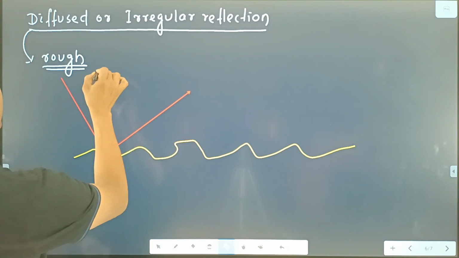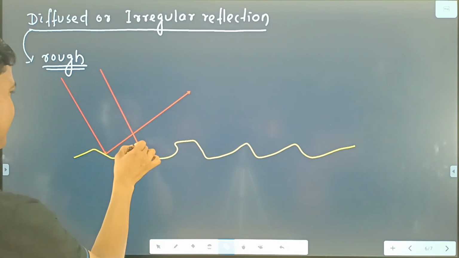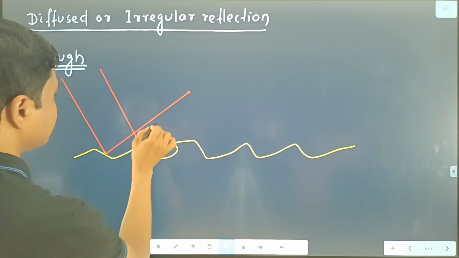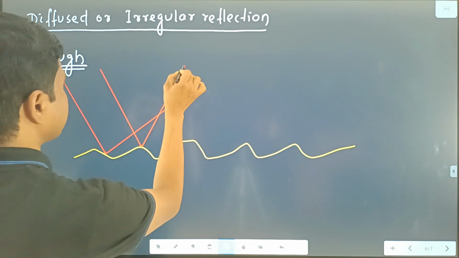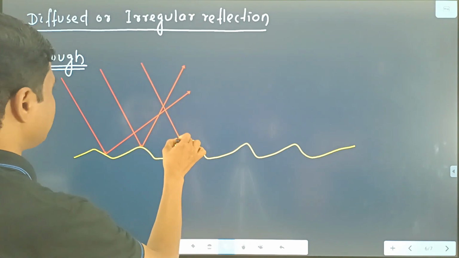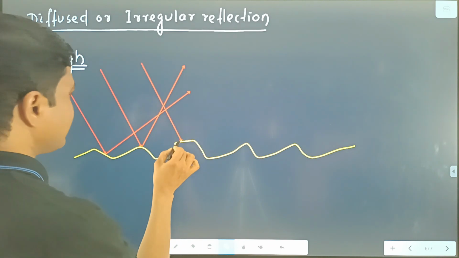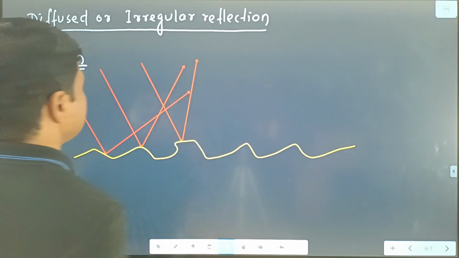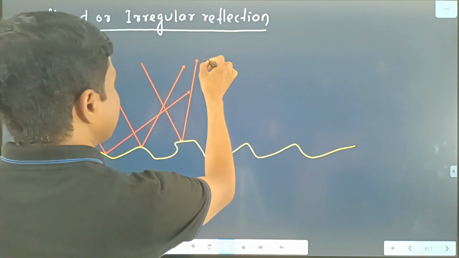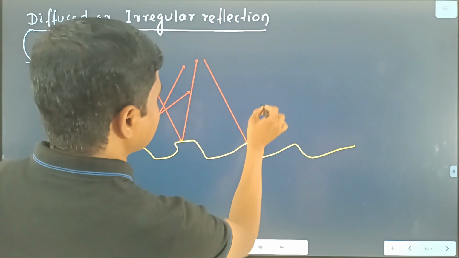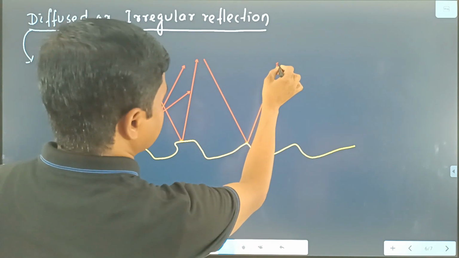Similarly, we draw another incident ray parallel to the first one, and after reflection, the ray returns back in this direction. Similarly, we draw another incident ray parallel to the first one and the second one, and after reflection, the ray returns back in this direction. Similarly, we draw another incident ray just like this, and after reflection, the ray returns back in this direction.